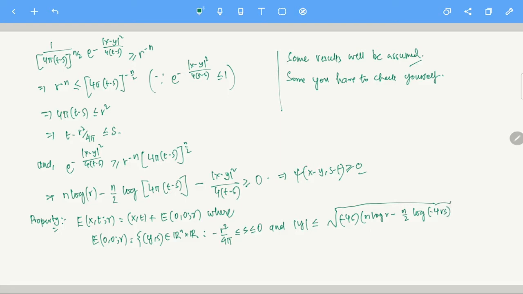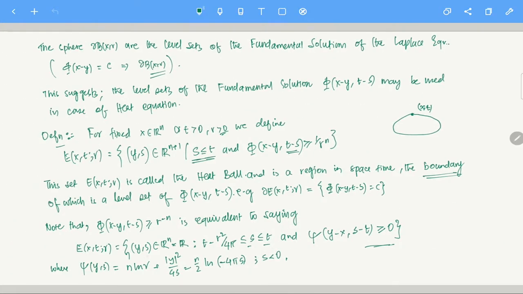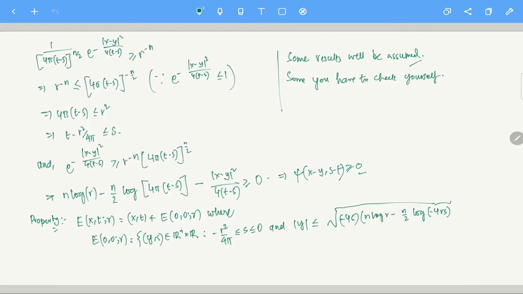Where am I getting this? I'm not getting it from anywhere. If you put (0,0) in place of x and t, you are going to get this property. This is very straightforward, so there is nothing to do. You do not have to check also. Don't worry about it.